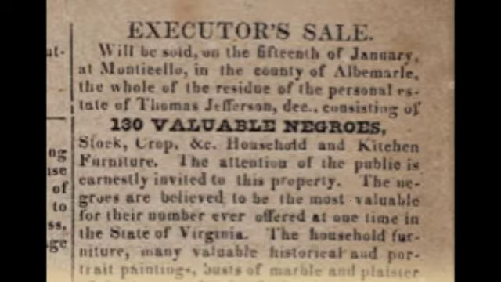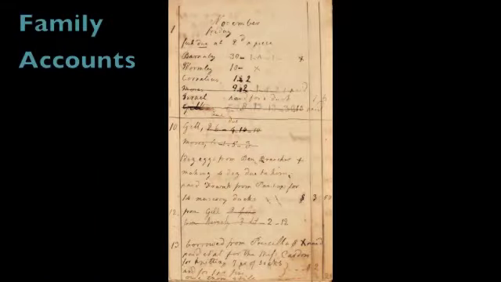Even though Thomas Jefferson is famous for fighting against slavery, his family owned and sold slaves when he was growing up. Here is a page from the family account book that shows records for payment and employment for slaves.